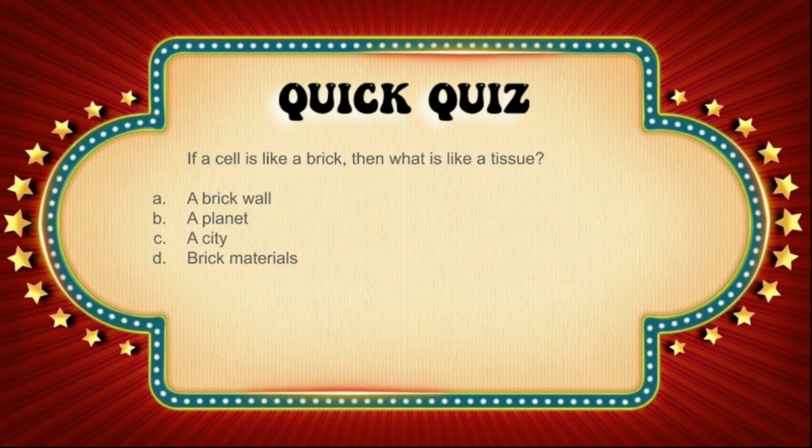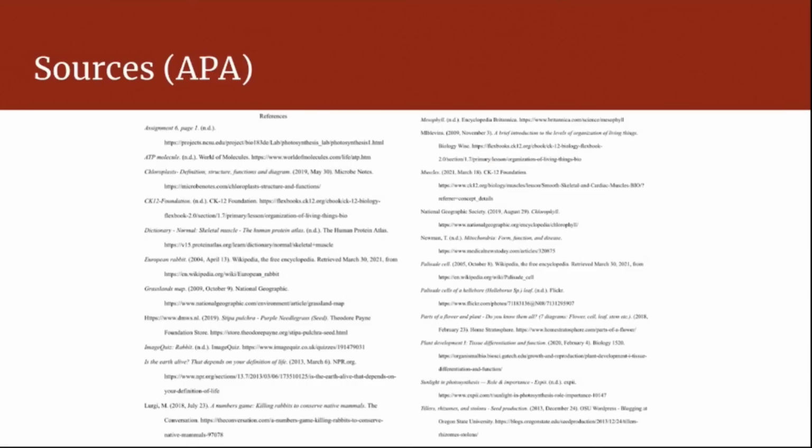Last question. Question 3. If a cell is like a brick, then what is like a tissue? Did you say A, a brick wall? Cells come together to form a tissue in the same way that multiple bricks would come together to form a brick wall.